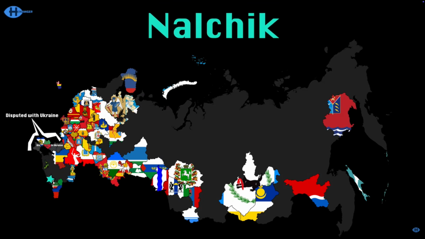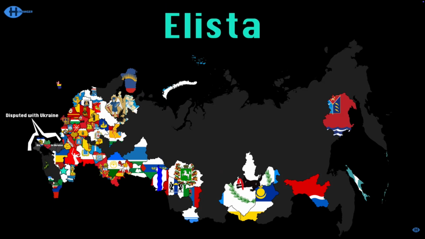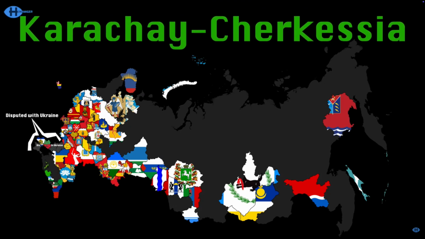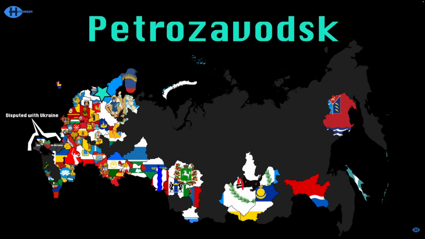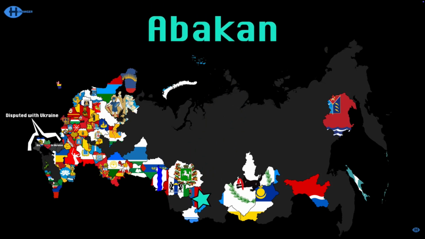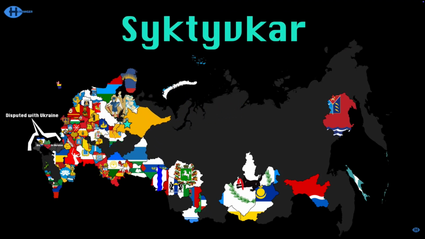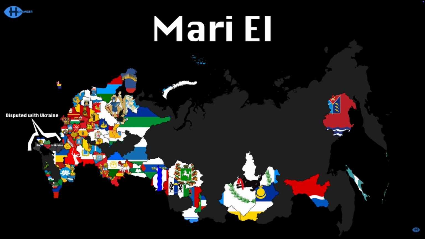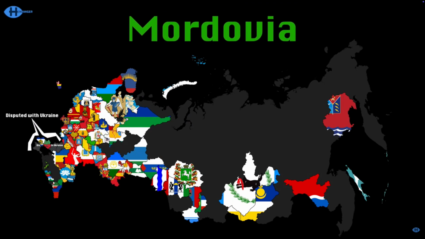Kabardino-Balkaria has Nalchik as its capital. Kalmykia has Elista if you couldn't tell. Karachay-Cherkessia with the capital of Cherkessk. Karelia's capital is Petrozavodsk. Khakassia has Abakan on the spinning star. The Komi Republic's capital is Syktyvkar. Mari El's capital is Yoshkar-Ola. Mordovia has Saransk to show ya.